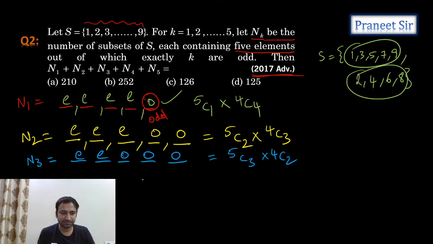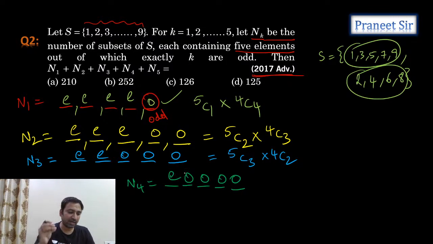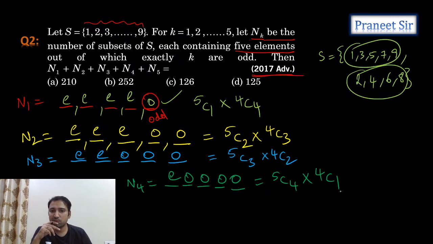Let's calculate N4. N4 is equal to, again we need to select 5 numbers. Out of these 5 numbers, 4 numbers are odd and 1 number is even. There is no arrangement, guys. He is asking only for sets. The order of the elements does not matter, so we are only selecting. So tell me how many ways we can do this. Out of 5 odd numbers, we need to select 4 odd numbers, and out of 4 even numbers, we need to select 1 even number. This is N4. Same way we can calculate N5.